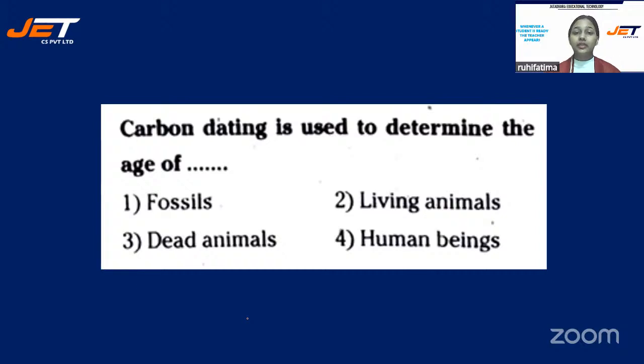Carbon dating is used to determine the age of fossils, living animals, dead animals, or human beings. Students, you all are doing great. Keep answering like this, students. If you will answer like this, you will definitely crack the exams.